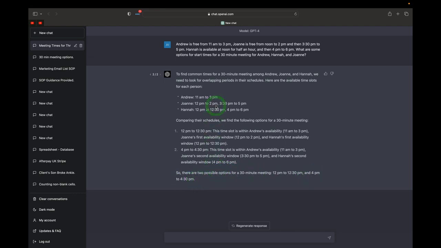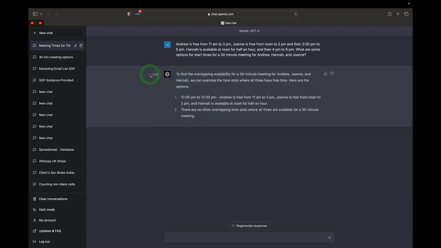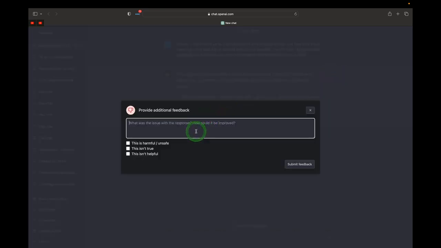to 4:30. So I'm really curious, if I scroll back to this first option, it says that there are no overlapping time spots, but there were overlapping time spots because ChatGPT was able to successfully use the 3.5 model and find it. So I'm going to go ahead and say that this isn't true. There are overlapping time slots, but ChatGPT did not provide them.